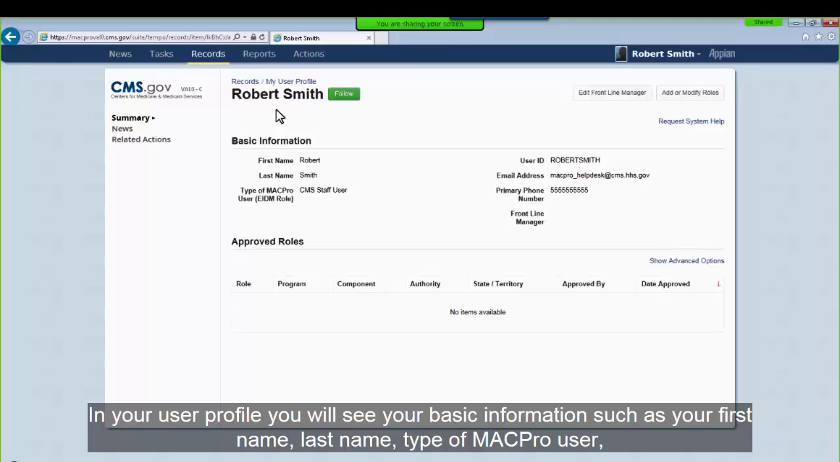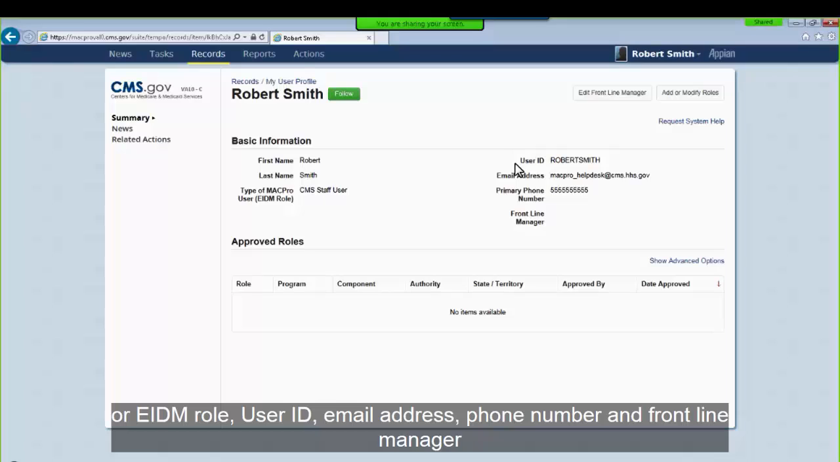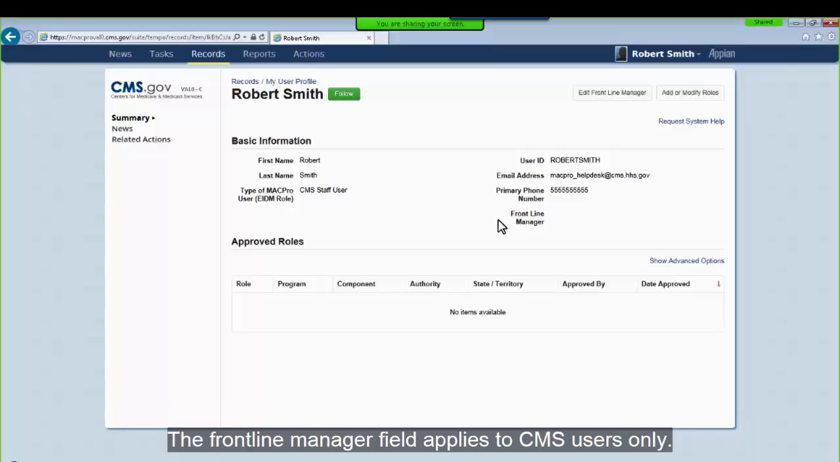In your user profile, you will see your basic information, such as your first name, last name, type of MACPro user or EIDM role, user ID, email address, phone number, and Frontline Manager. The Frontline Manager field applies to CMS users only.